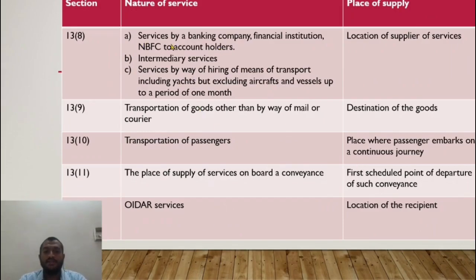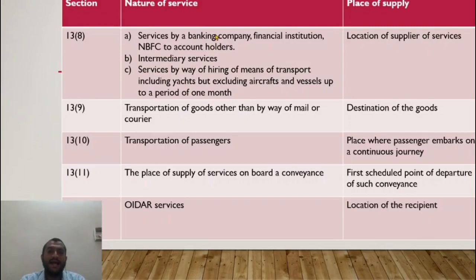Now, section 13, subsection 8. Let us move forward. In case of banking and financial institutions, intermediary services, which are nothing but facilitating the supply of goods or services but not making the supply directly on own account, and services by way of hiring of means of transport, including yacht but excluding aircraft and vessels, up to a period of 1 month.